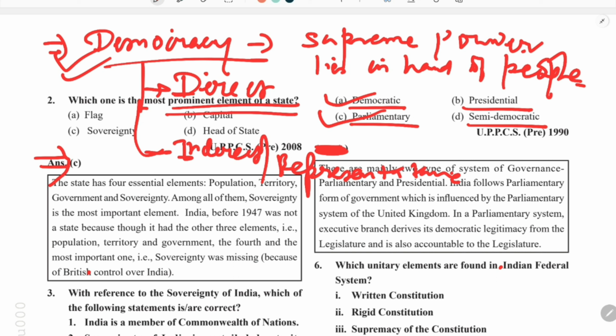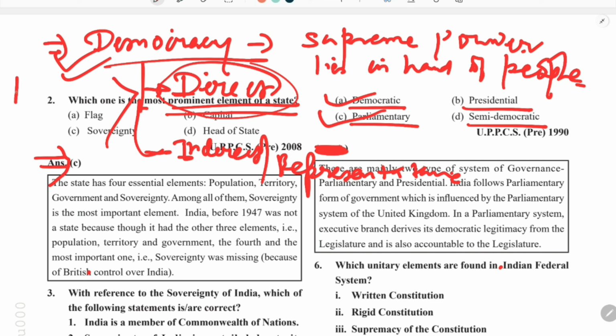So in a direct democracy, which we have studied in ancient Greek cities like Athens, there used to be direct democracy where people used to directly vote for their leader or any decision. In the modern context, this direct democracy is not possible, though there are various methods which are still used for it.